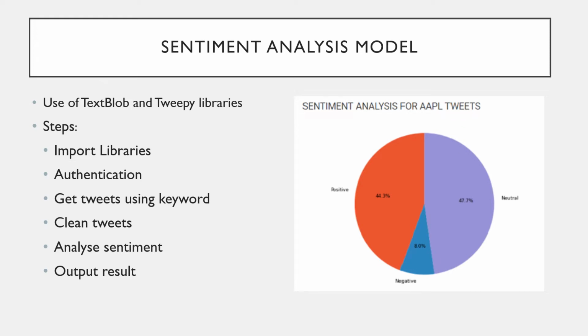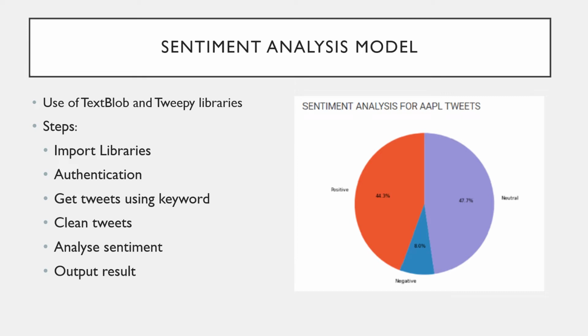Then we get the tweets of a particular company, and this is based on what the user wants to see. So for example, if I want to see prediction for Apple, then all the tweets related to Apple will be extracted in the last 24 hours. After that, certain cleaning procedures would be performed for us to accurately perform the sentiment analysis. And then we are able to output the result.